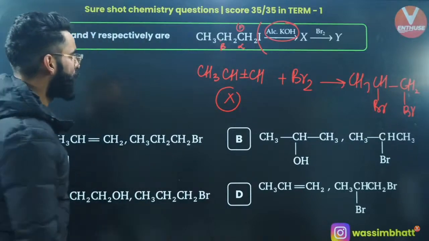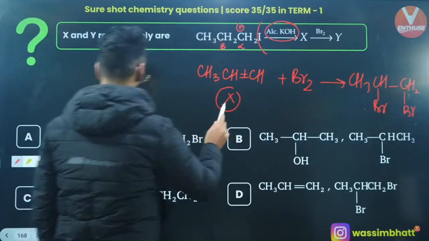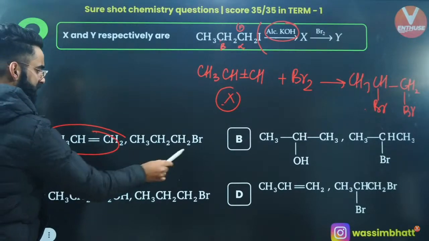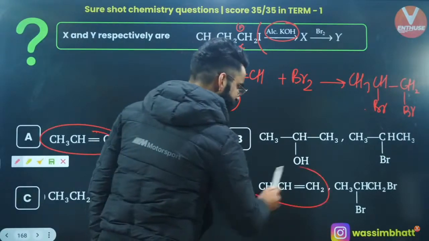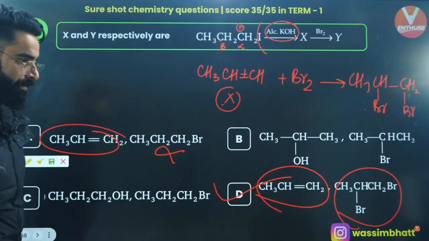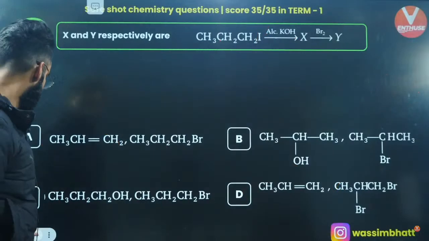Okay, so what is X and what is Y? Check. What is X and what's Y? This is actually X, this X, but this is not Y. This is X and this is Y. Correct? So option D is the one that's correct. Yes? I'm sure you're following it.